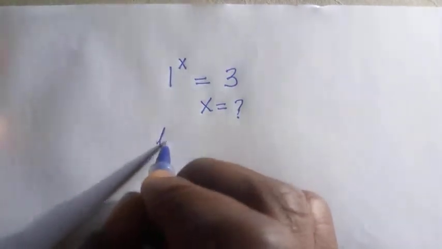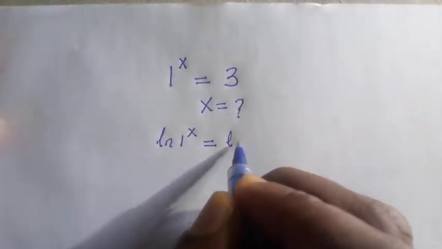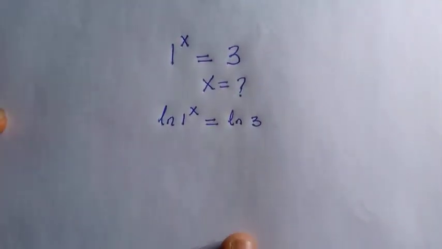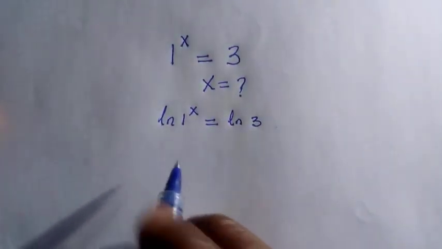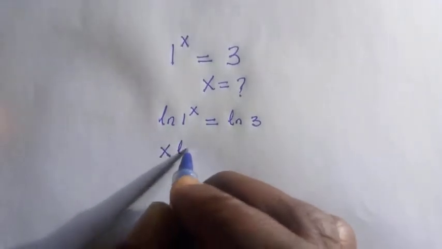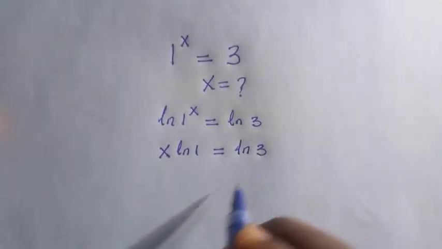Suppose we introduce ln of 1 to the power x equals ln of 3. When we apply the rule of logarithm, we take x down. Then we have x ln of 1 equals ln 3.